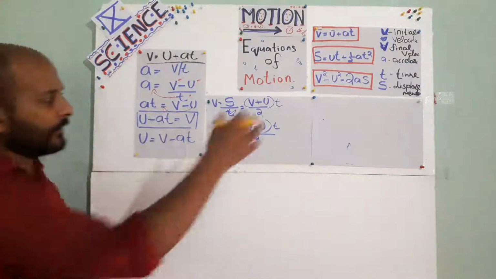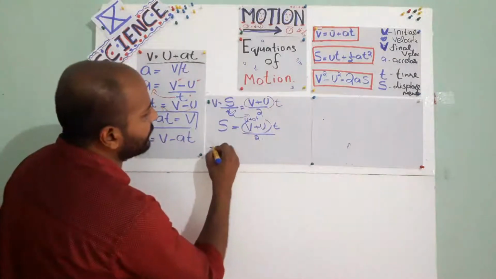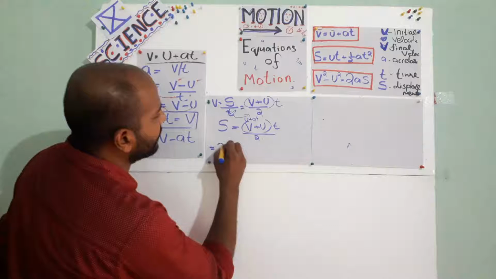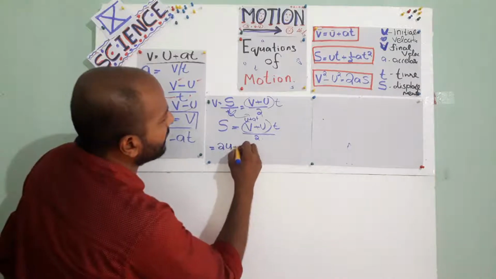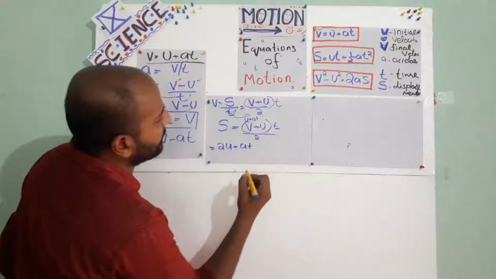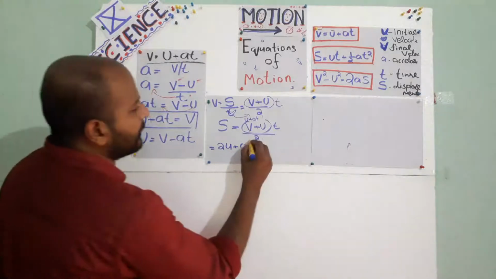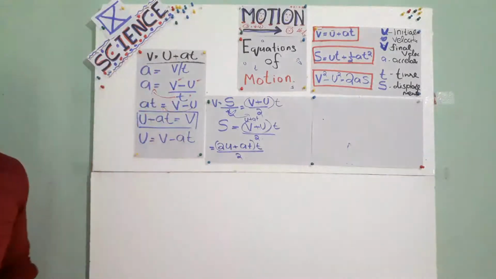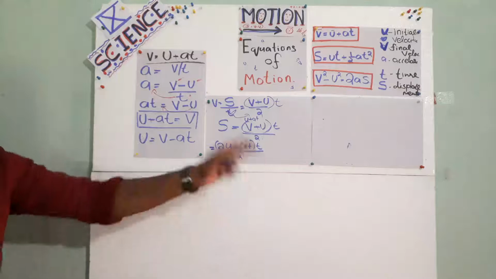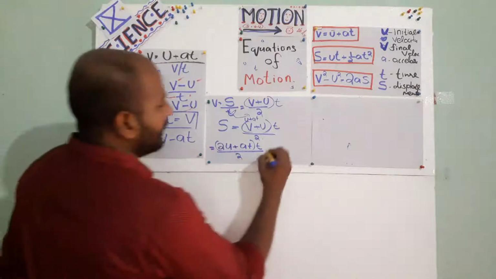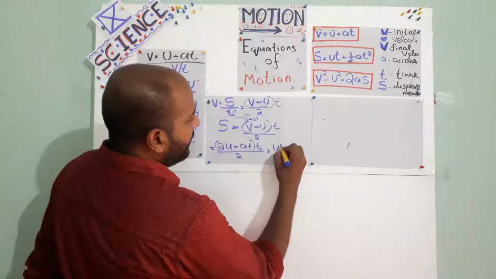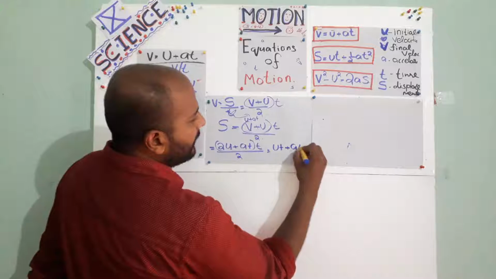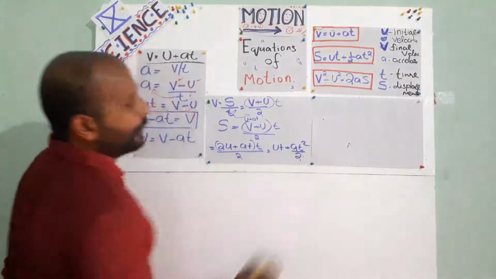So again, if we calculate this, we will get another equation, which is U plus AT plus U, that means 2U plus AT. Isn't it? They are all multiplied by T by 2. Is it correct or not? Again, then what do we want to do? Just multiply it by T, then we will get UT, 2 by 2 will be cancelled, plus AT square by 2. What is that?